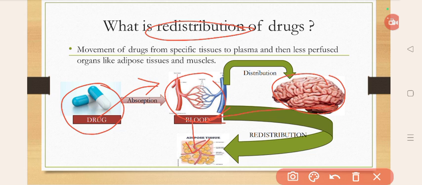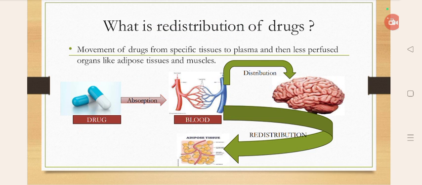We'll see one more time. Distribution means from blood to brain. Redistribution means from brain again to blood, to plasma, and from the plasma, it gets redistributed to less vascularized organs like adipose tissue and muscle. That is called the redistribution phenomenon.